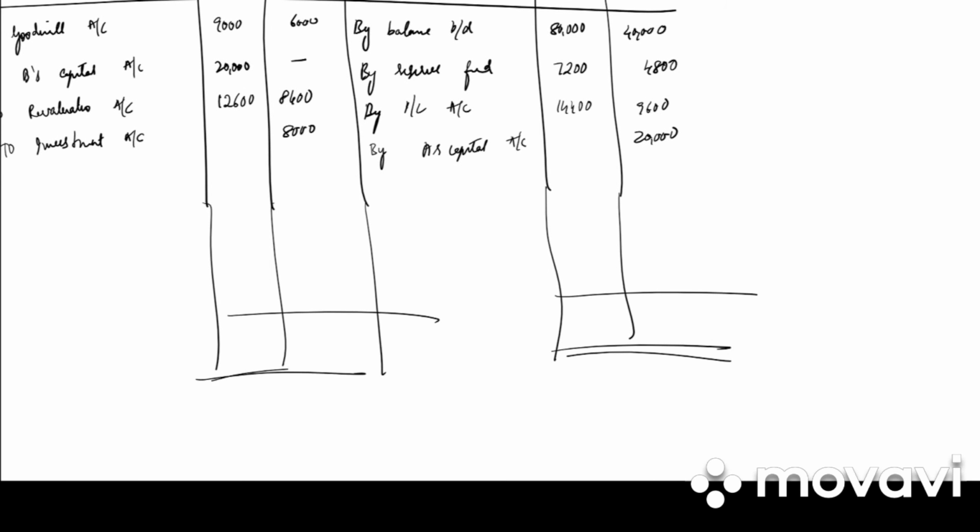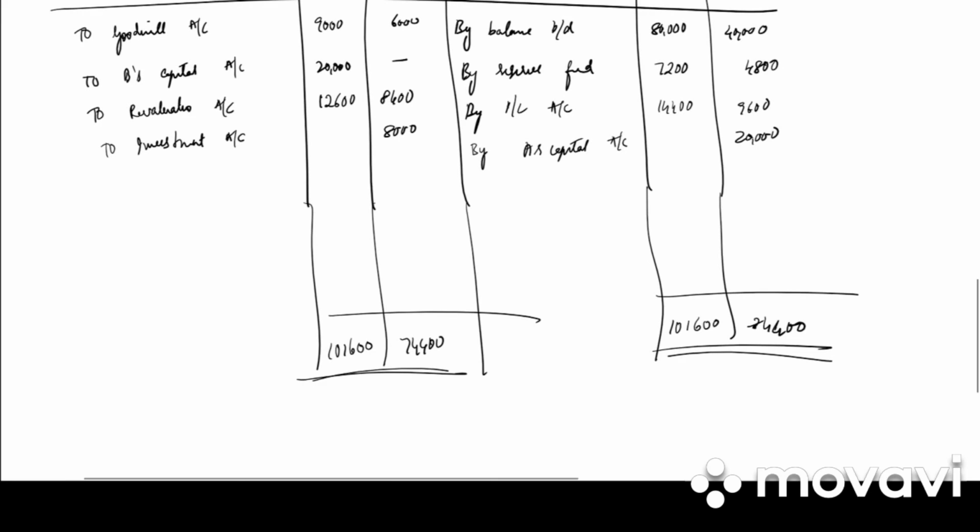So what is the total of A and B? A it is 1,01,600, B 74,400. So how much cash do we have in the balance sheet? We have only 5,000 cash.